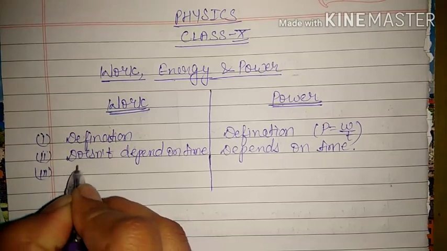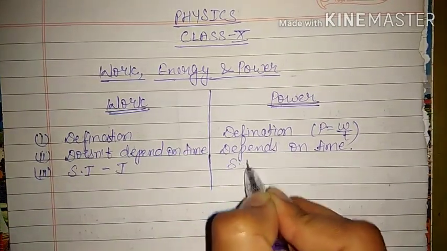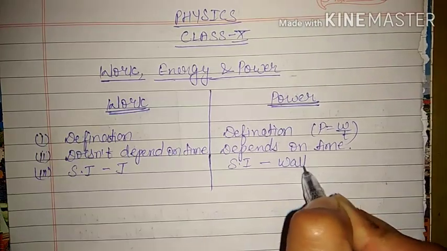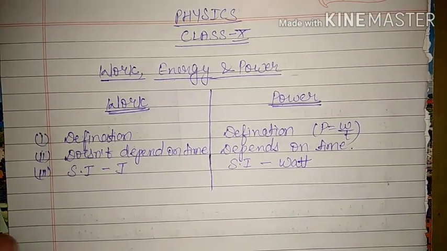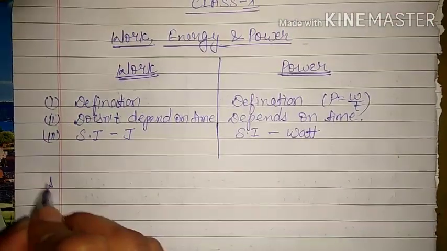And the third one is the SI unit of work done is joule, whereas the SI unit of power is watt. So these are some differences between work done and power. Now we will start our last topic, that is energy.